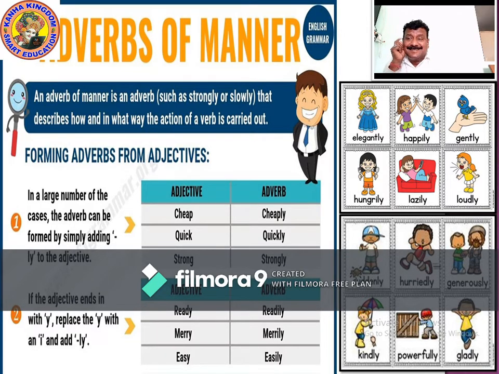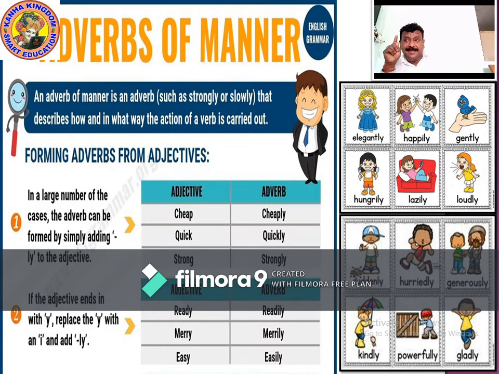For example, let's see cheap. To make it an adverb, we use ly. Cheaply. In the second instance, quiet. We add ly to make it an adverb, quietly. Strong, it's an adjective. We are using ly to make it an adverb, strongly. If the adjective ends with y, replace the y with i and add ly.